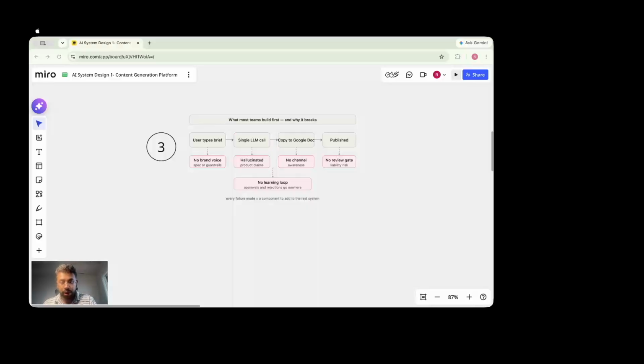Now I want you to focus on each of the red boxes over here, which are below these steps that we just outlined, right? So in step one, if we just blanket, without any thought, upload our instructions and text and say, hey, generate this content, there is no place where we are actually capturing the brand voice, right? We might add these guidelines into a system prompt, but then this would differ from person to person, right?